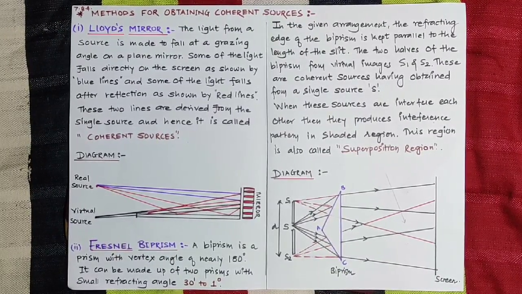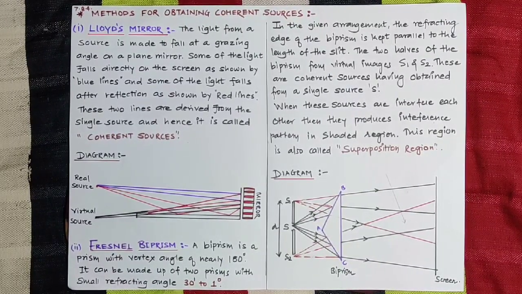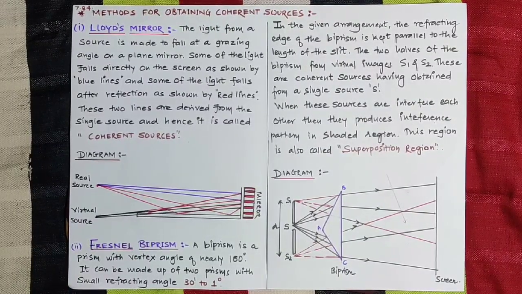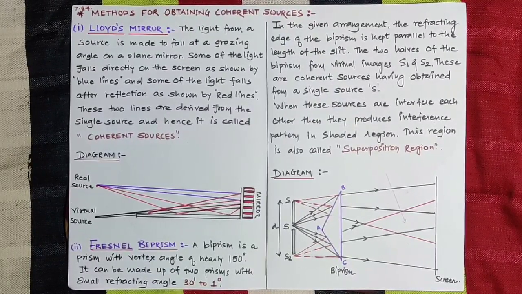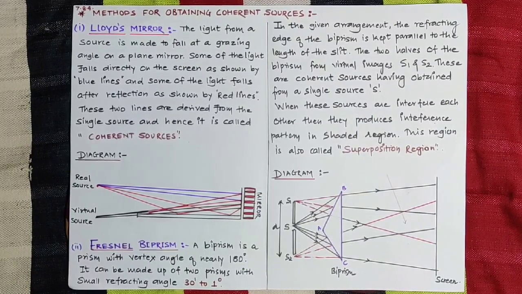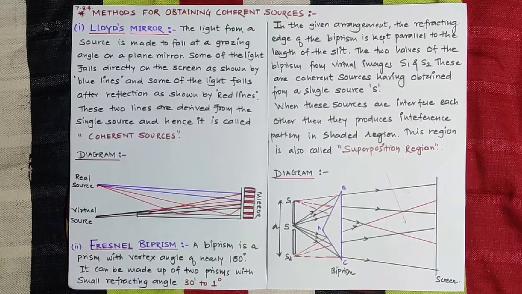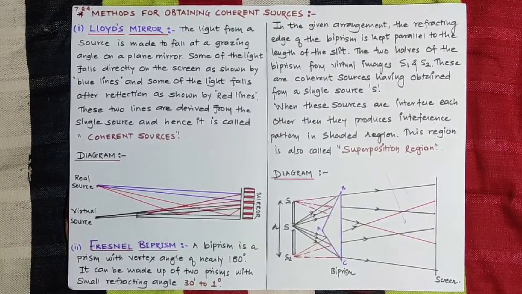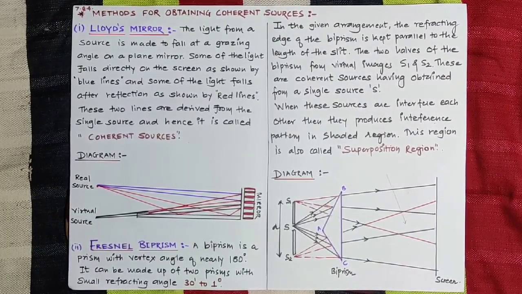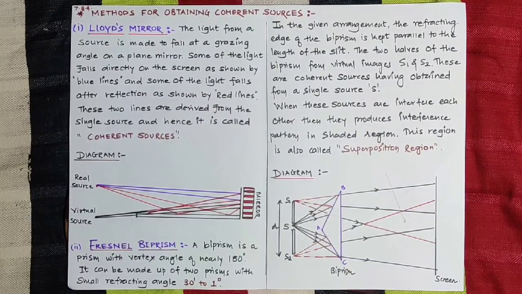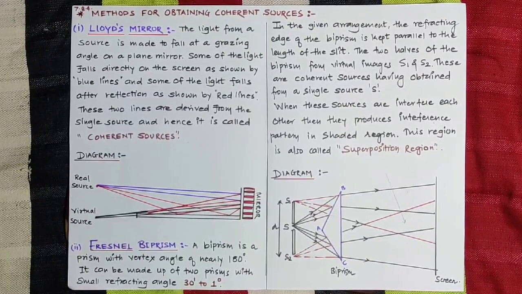We know that the term coherent represents same amplitude, same phase and same frequency. This type of source we consider a coherent source, and we consider it only in terms of monochromatic light, because mono represents a single source, and a single source has equal angular frequency, equal phase difference and equal time period. Because of that we consider them coherent sources. So there are two methods for obtaining coherent sources. The first method is Lloyd's mirror and the second one is Fresnel's biprism.